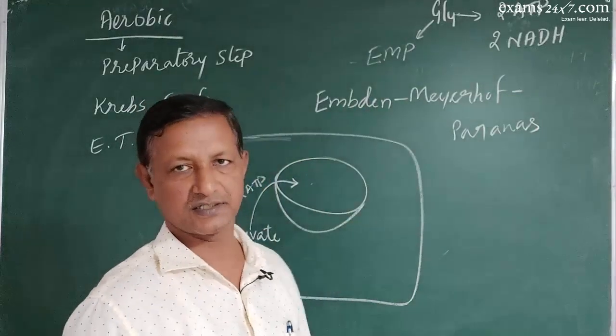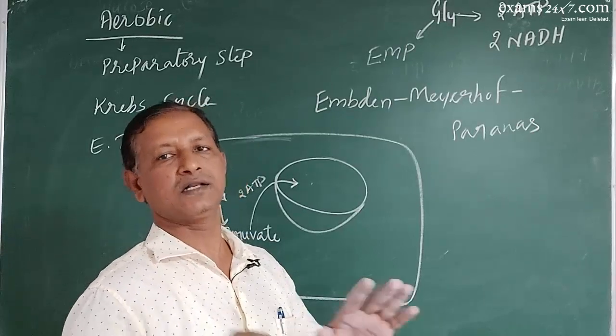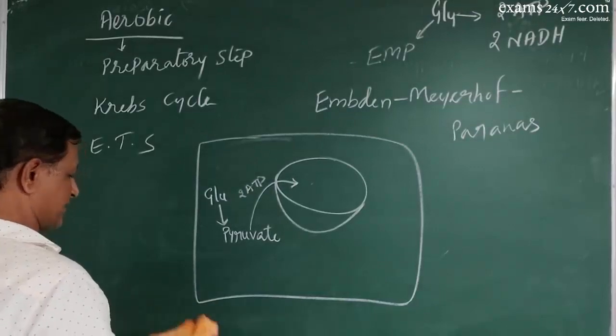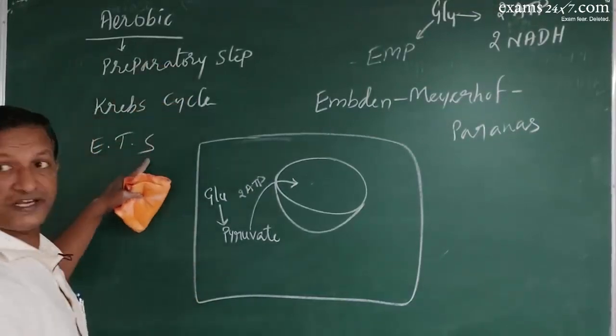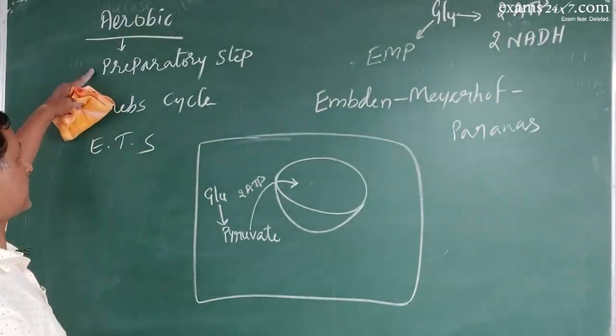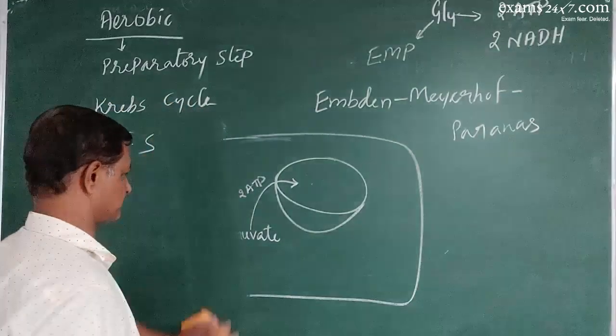Names of the scientists. Embden, Meyerhof, Parnas pathway is also called glycolysis. Thus, these are the three major steps of aerobic respiration: preparatory step, Krebs cycle, and electron transport system.